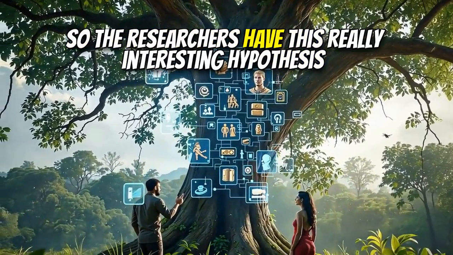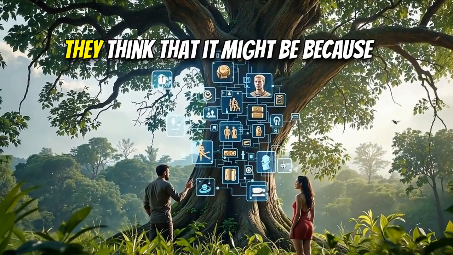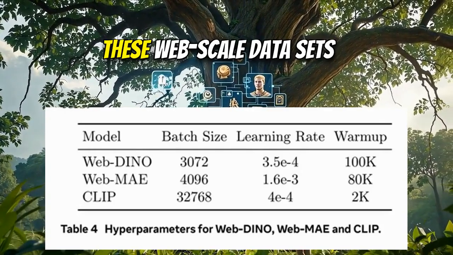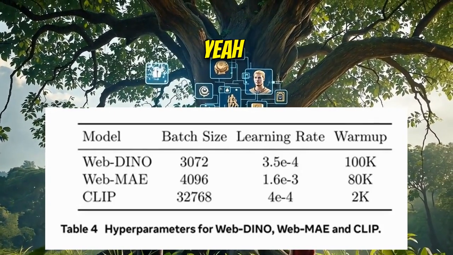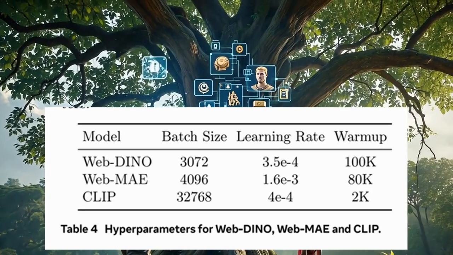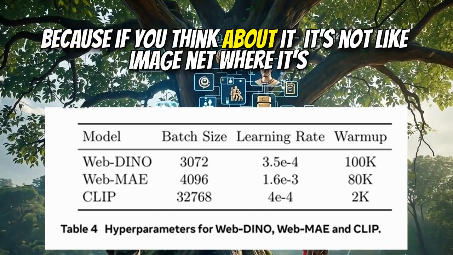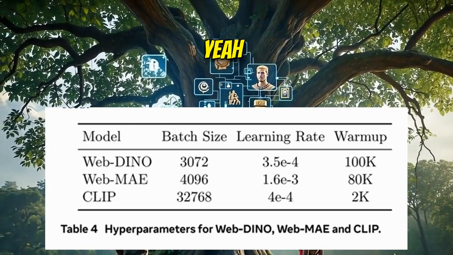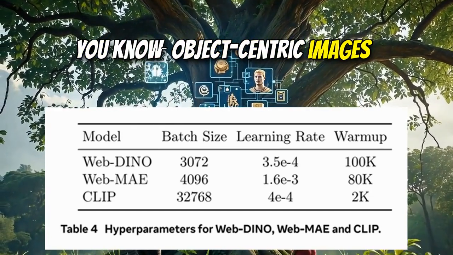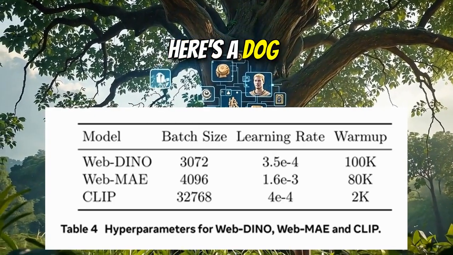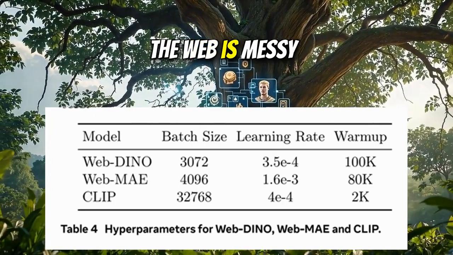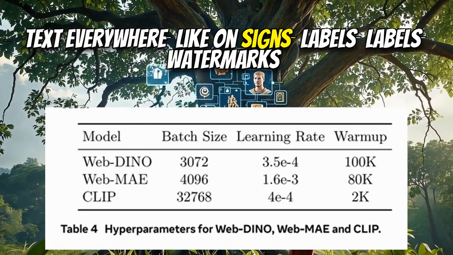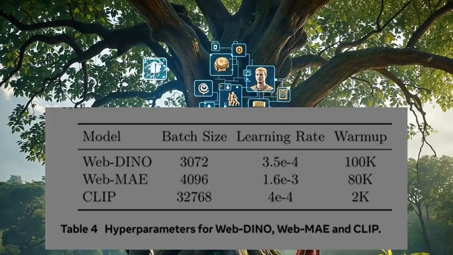So the researchers have this really interesting hypothesis. They think it might be because these web-scale datasets just have a lot of text in them anyway. Oh, that's interesting. Because if you think about it, it's not like ImageNet, where it's all carefully curated, object-centric images. Here's a cat. Here's a dog. Here's a car. The web is messy. It's the Wild West. You've got text everywhere, on signs, labels, watermarks, all sorts of stuff.